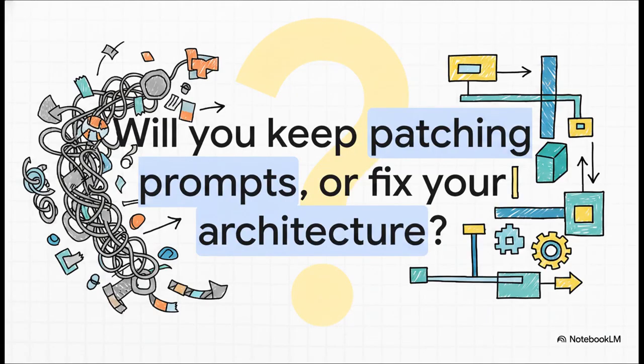Look, the era of relying on messy prompt engineering to force models to think deeper or orchestrate better, it's officially over. Opus 4.8 just made it a structural, architectural discipline. So the final question I leave you with is this. Are you going to keep patching your prompts today, or are you ready to finally fix your architecture?